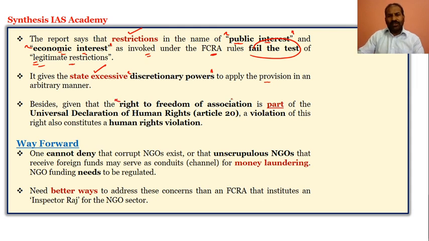Besides that, the right to freedom of association, as we said, is part of the International Covenant on Civil and Political Rights. It is also part of the Universal Declaration of Human Rights, in Article 20. So definitely, when it is part of it, a violation of this right also constitutes a human rights violation.